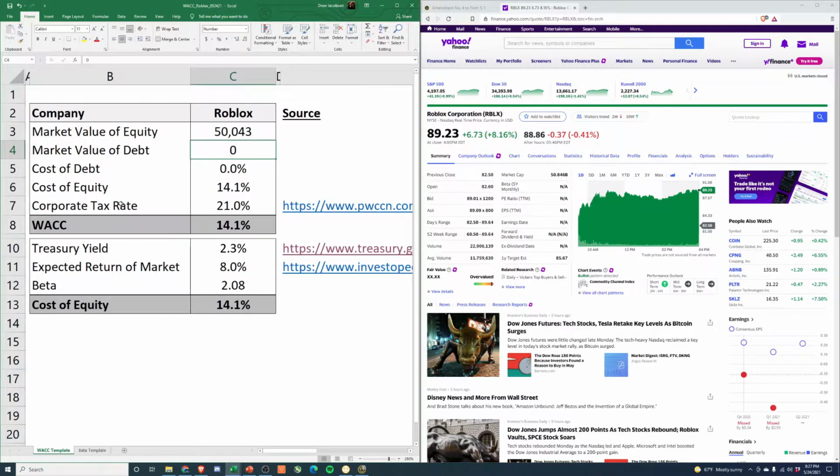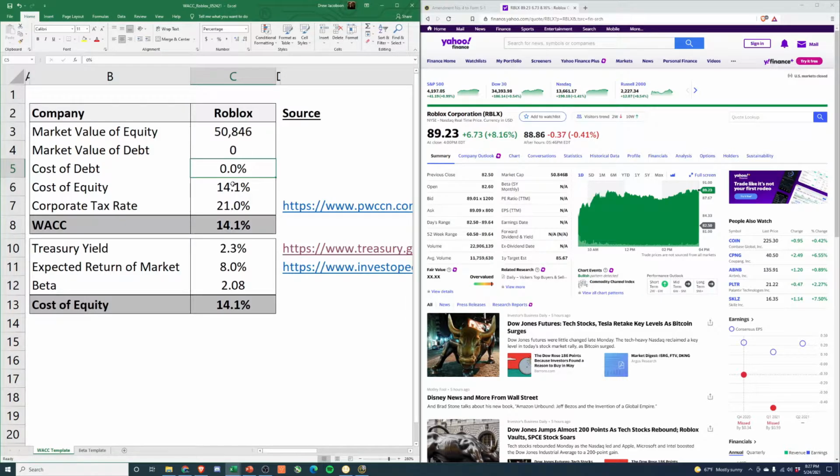So they don't have any debt, market value of equity, 50 billion. Cost of debt, obviously zero if they don't have any. They do have a revolver of 50 million, but completely and totally irrelevant for this calculation.